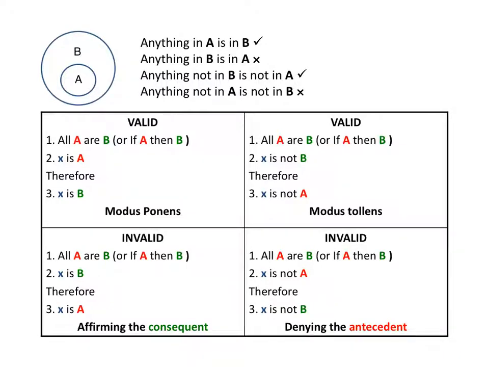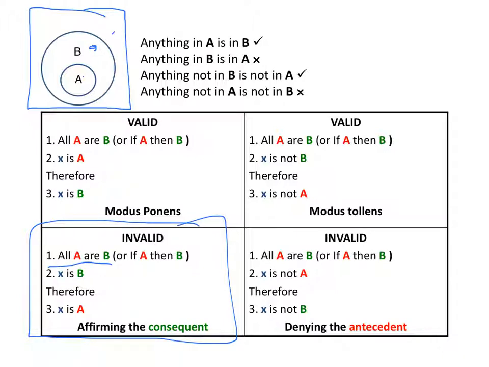So we already discussed this in talking about deductive validity, but just to remind you, this kind of diagram representing the universal generalisation that all A's are B's can help you remember what does and doesn't follow validly from a universal generalisation. You can see from the diagram that anything that's in the A circle is also in the B circle, but it's not true that anything in the B circle is also in the A circle. So all A's are B's doesn't mean that every B is an A. And that's why this kind of argument is invalid.